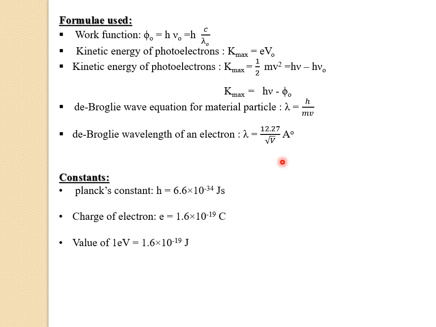Third constant is, the value of one electron volt is 1.6 into 10 raised to minus 19 joules. And fourth constant m_e, that is mass of the electron, so its value is 9.1 into 10 raised to minus 31 kg. And now let us see the value of speed of the light, that is c. c equals 3 into 10 raised to 8 meter per second.